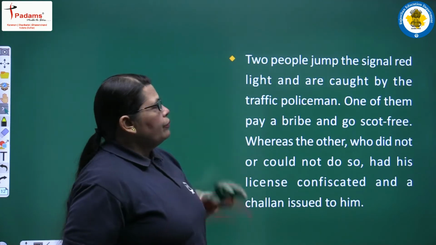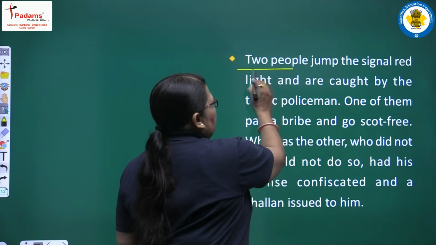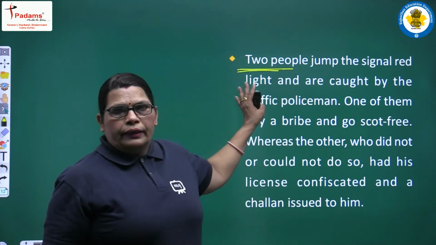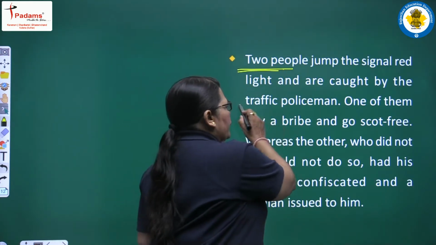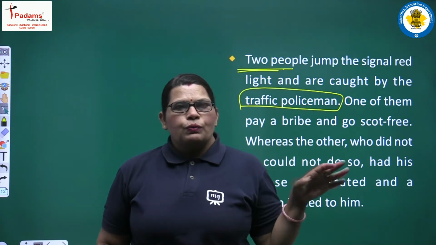So we are taking an example for this. Two people jump the red signal light and are caught by the traffic policeman. Yes, you sometimes see such situations on the road.